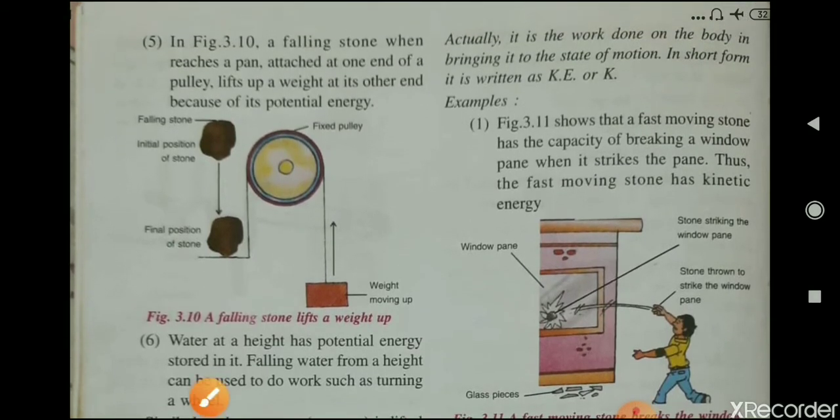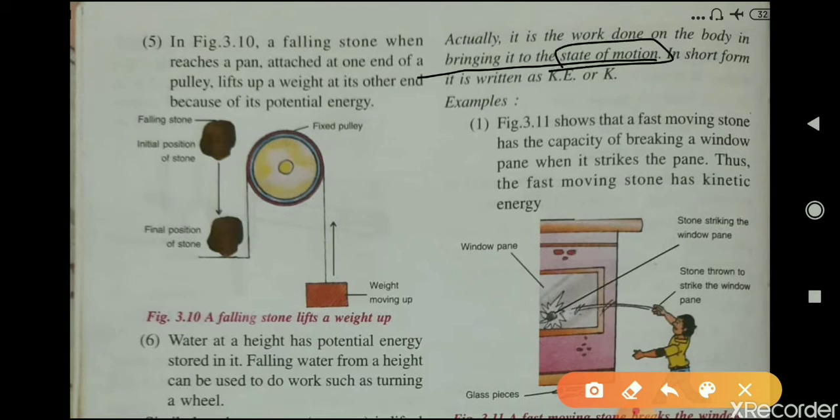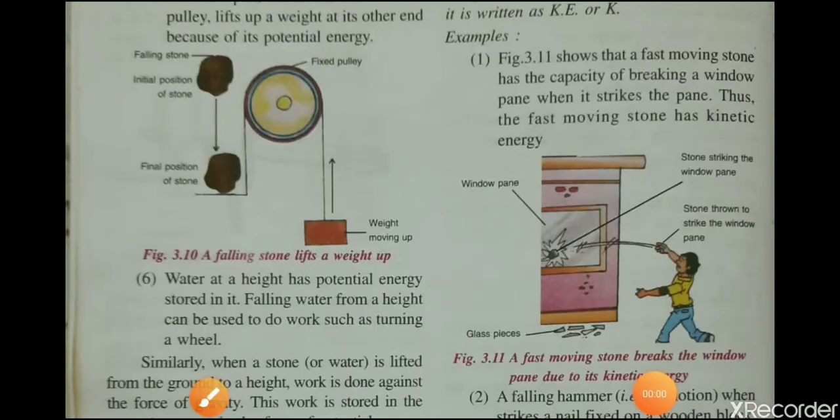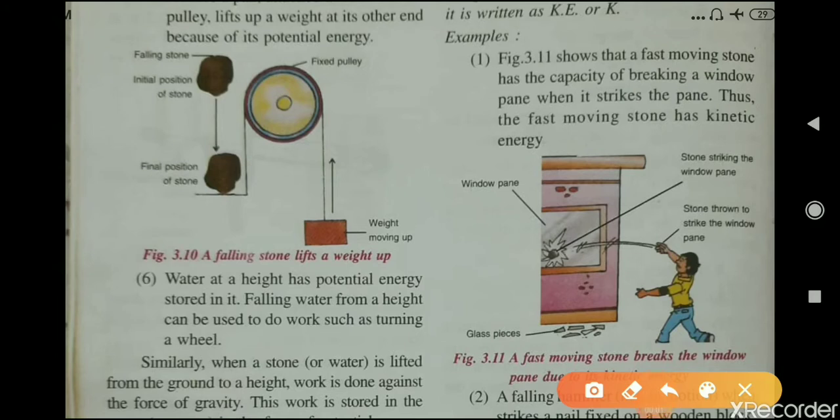Actually, it is the work done on the body in bringing it to the state of motion. That is equal to kinetic energy. In short form, it is written as KE or K. Here, some examples of kinetic energy are given to you. So now we will discuss them one by one.